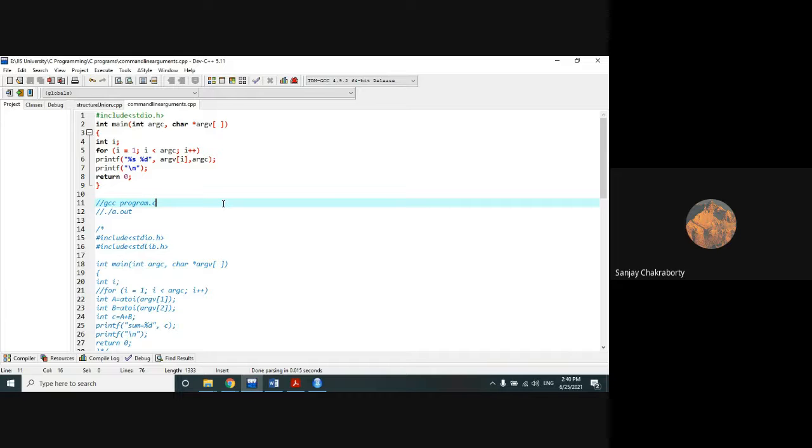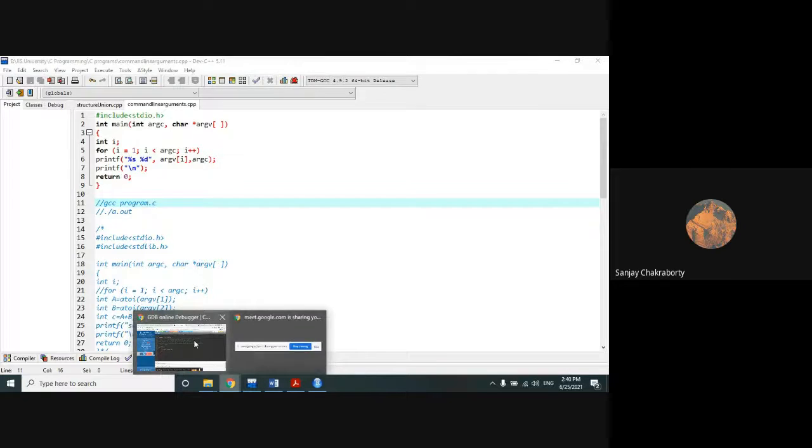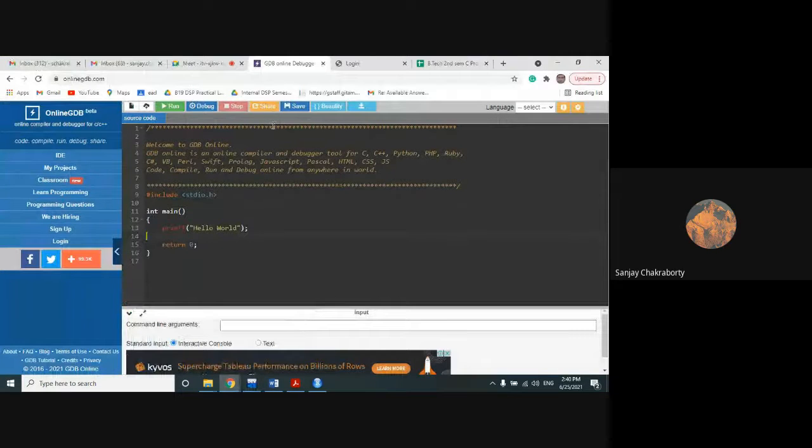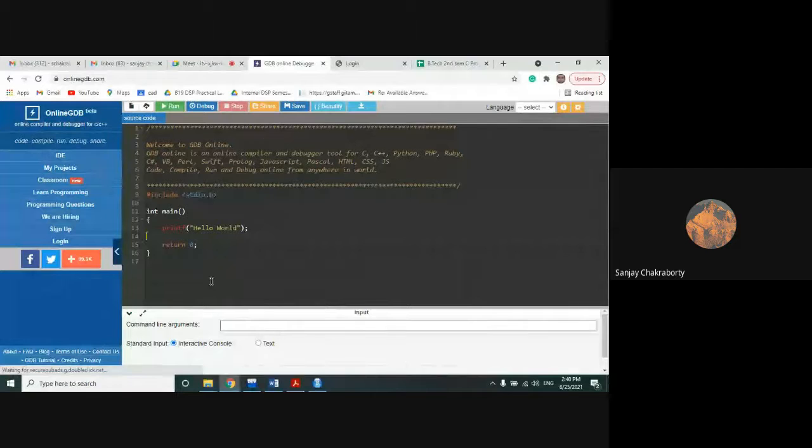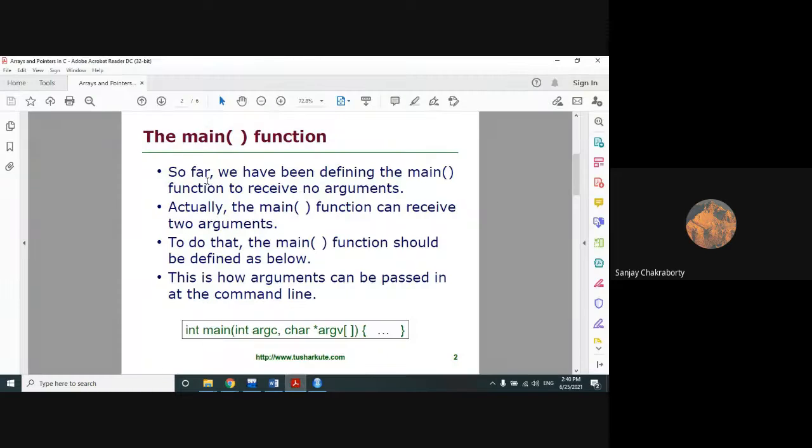Now I have already told that we are not able to use command line arguments in this C++ compiler. So those who are using Windows should use this GDB compiler to check that command line inputs work perfectly for your program. Is it clear?